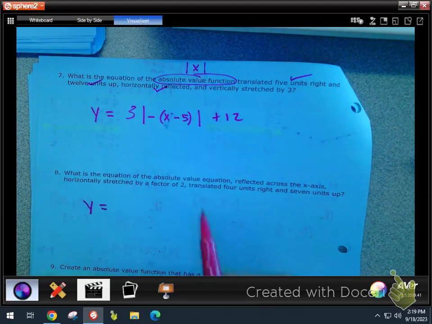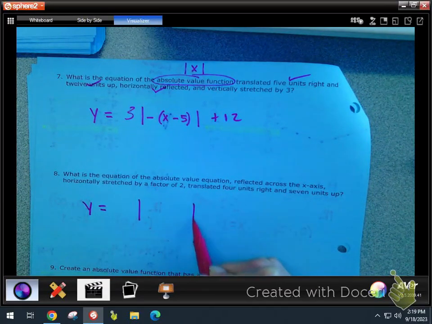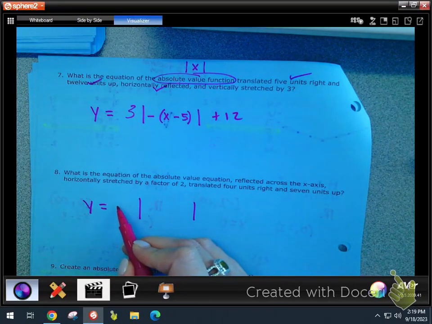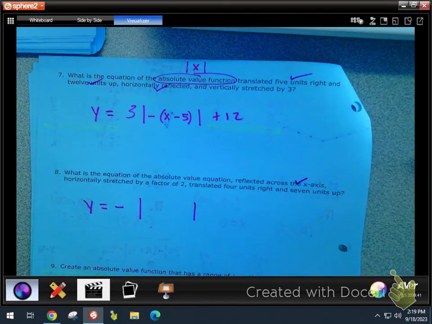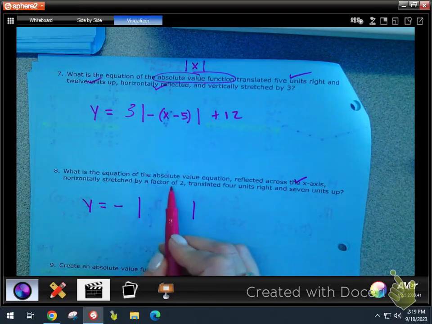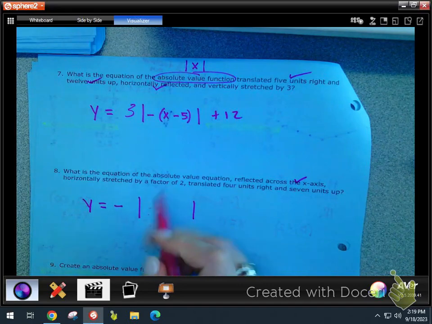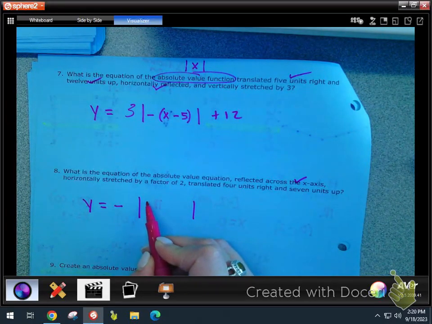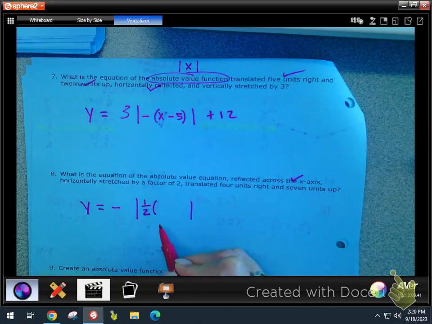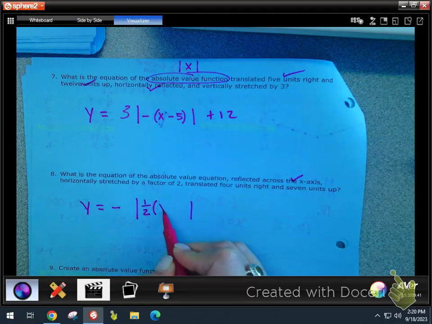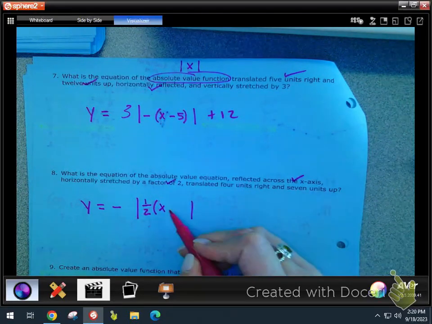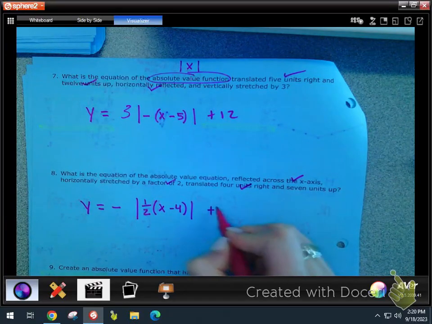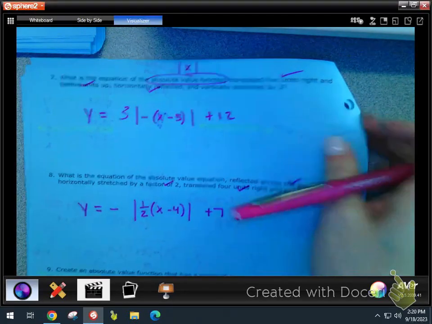All right, what's the equation of the absolute value equation reflected over the x-axis? Where does that negative go? Outside the absolute value. In the beginning. Horizontally stretched by a factor of 2. Inside or outside? Inside. Flipped or not flipped? Flipped. So what am I going to put inside? 1/2 and immediately open up a parentheses because you've got to write it factored out. 4 units right? Minus 4 is close. 7 units up. Okay.